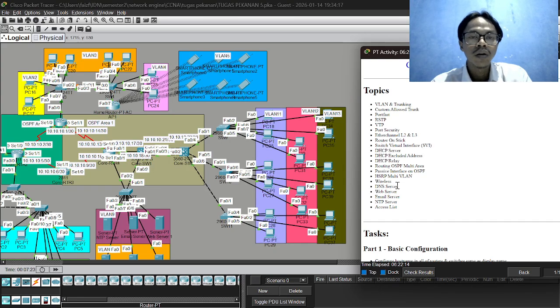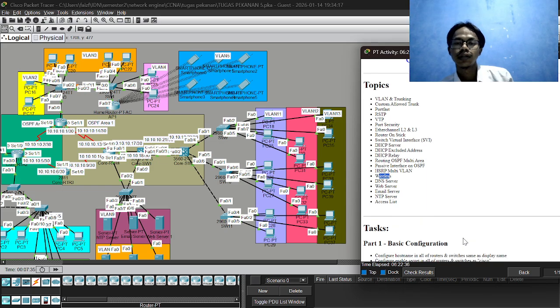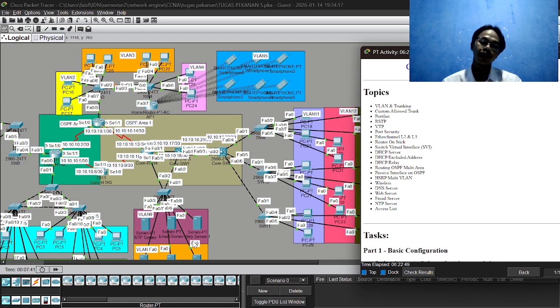In the weekly assignments before, weekly assignments 3 and 4, I already configured wireless, so this is not very new, but this is the new lesson from the weekly assignment. And after that, servers: web server, email server, FTP server, and access.